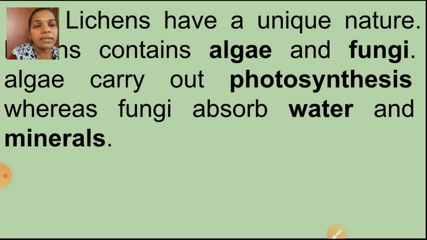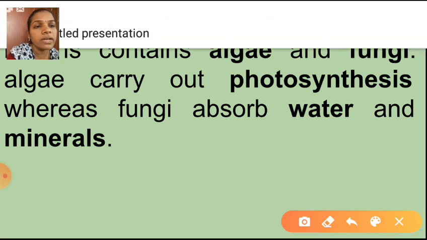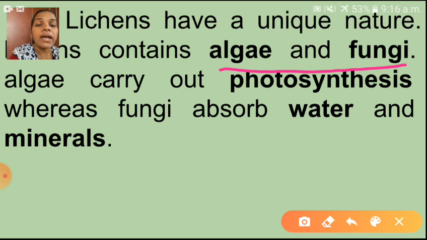Lichen contains algae and fungi. Why algae and fungi? See here, it is a compound organism. It contains algae and fungi. Algae carry out photosynthesis. Children, this lichen is one of the best examples of a symbiotic relationship. What does symbiotic relationship mean? Mutual benefit.